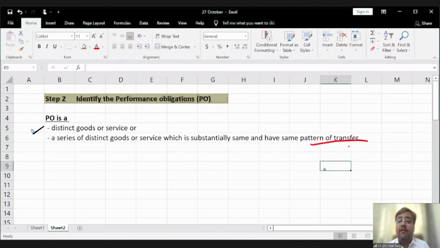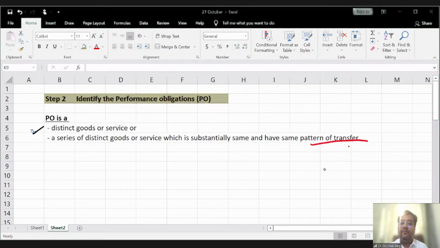Tell me, friends, whether it is a single performance obligation or 365 performance obligations over the year. Yeah, tell me. Yes, Rohan, you're right. It is 365 performance obligations. It is not a single performance obligation, right, Manini? It is 365 performance obligations. Why? 365 different goods will be delivered every day.